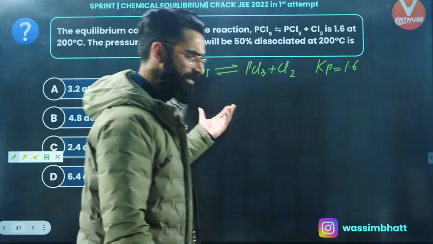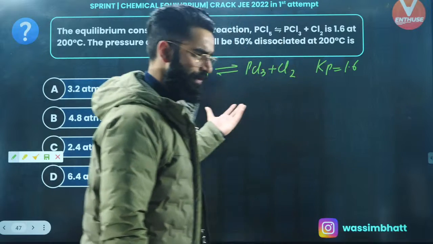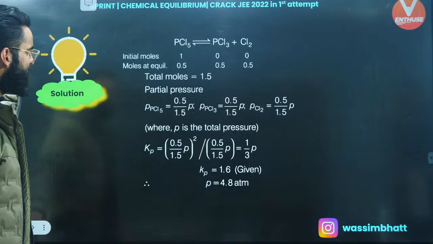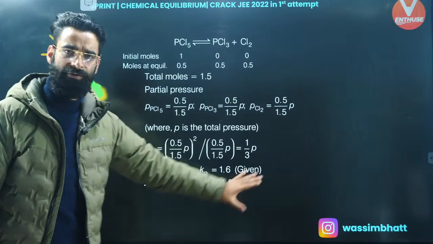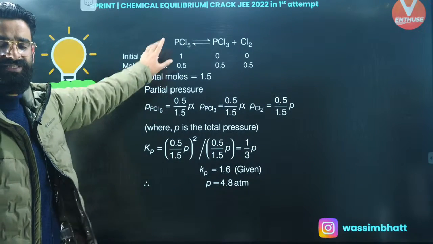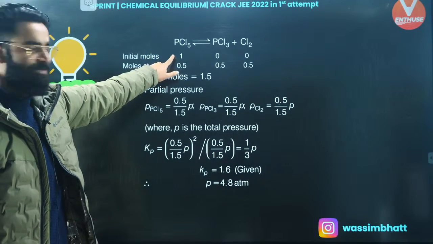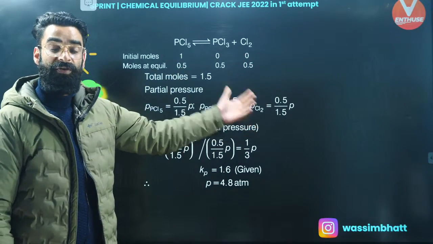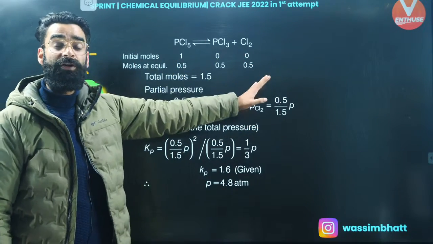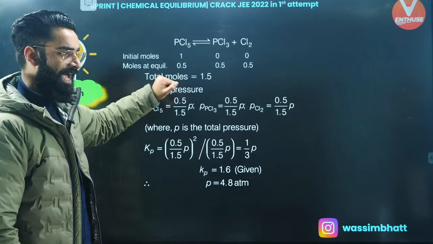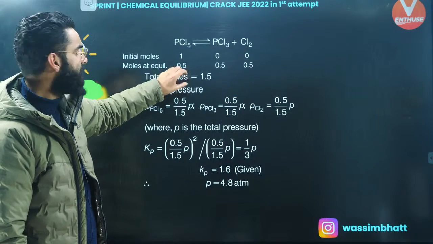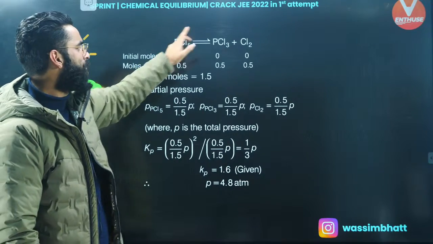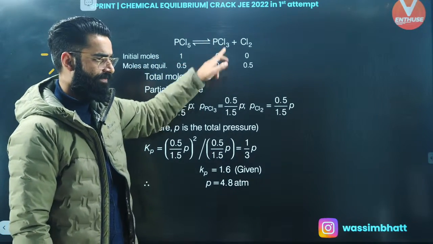People, even this is a simpler question. I've shown you this sort of equation a few minutes back, so let me not do it again. It's a very simple one. The same procedure you are going to follow. You'll be starting with the initial moles of PCl5 as 1, 0, 0. When 50% of PCl5 would have got converted into the products, at that point of time I'll be left with 1 minus 0.5. So 0.5 moles of PCl5 will still be left in the container at equilibrium. 1 mole gives 1 mole, so from 0.5 you get 0.5.